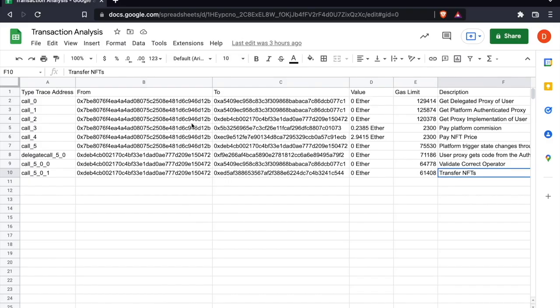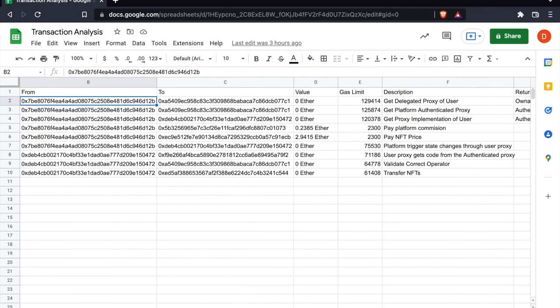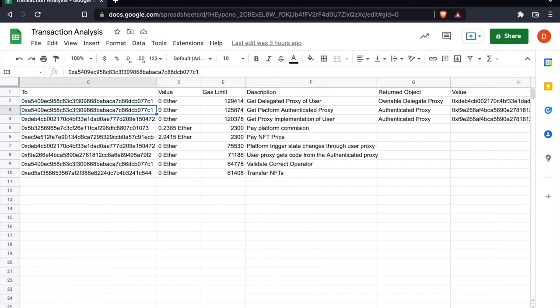Let's check a little bit the workflow of a typical OpenSea transaction. We have a summary over here. So the buyer triggers the transaction interacting with the OpenSea Wyvern contract. The OpenSea Wyvern contract retrieves from the registry the address of the user proxy. The OpenSea Wyvern contract retrieves also the platform authenticated proxy from the registry. The code of the platform is actually in this contract, and it's quite important.